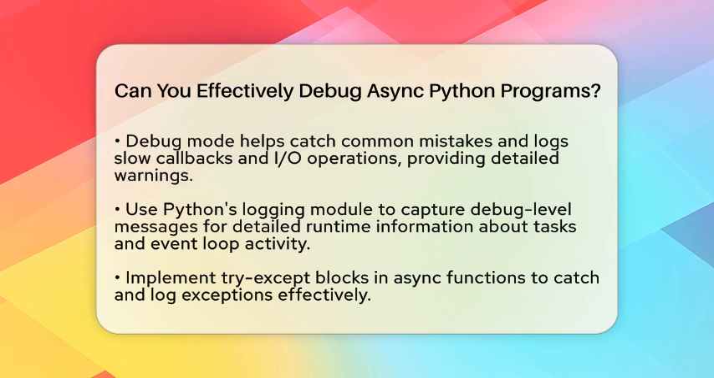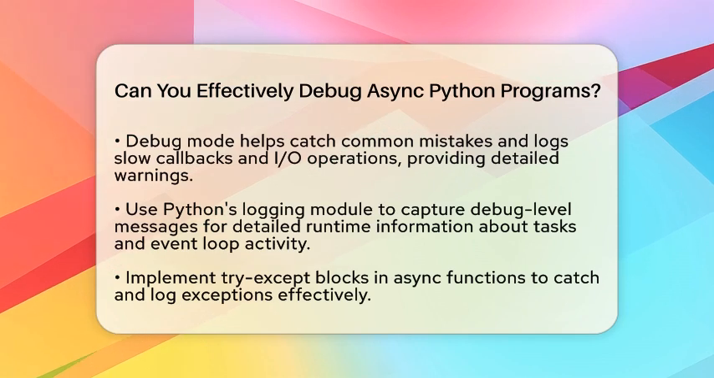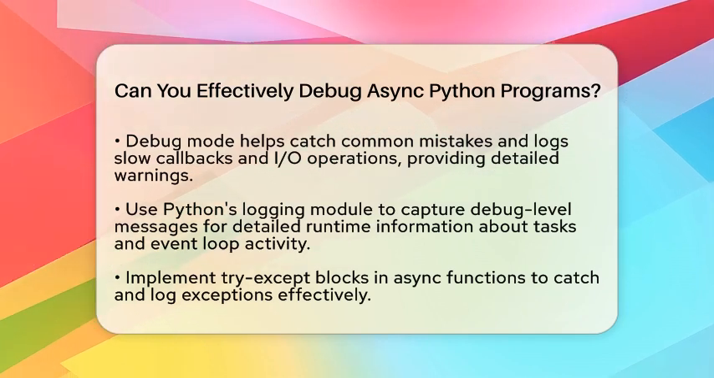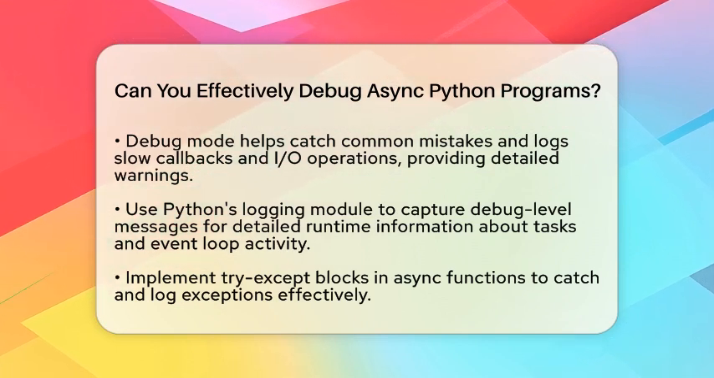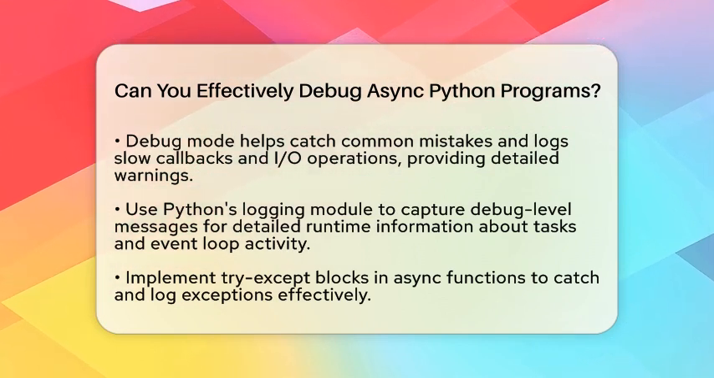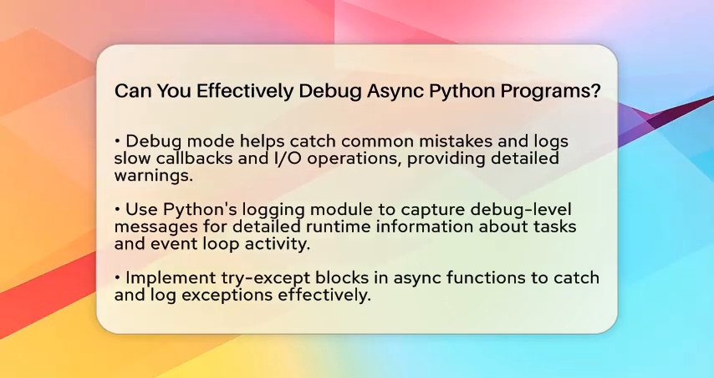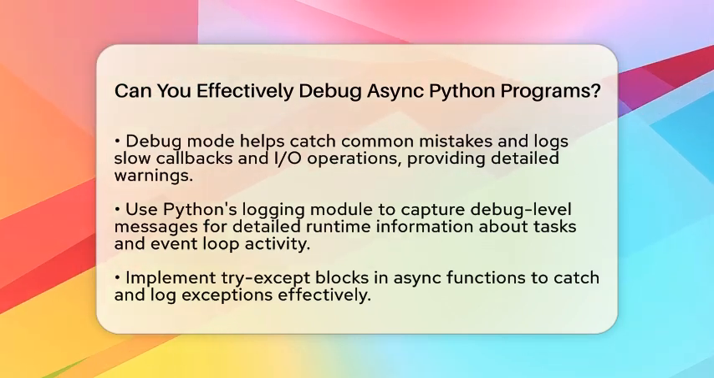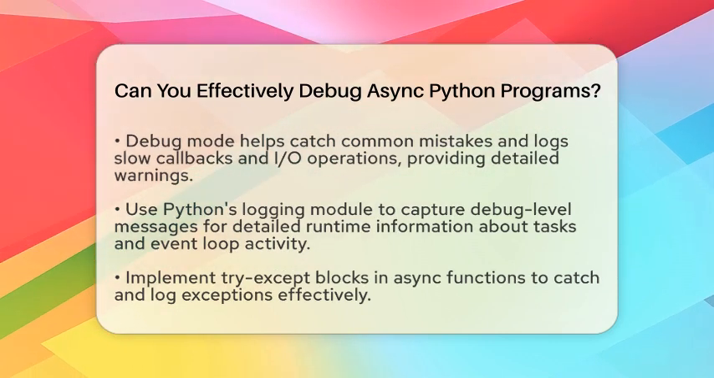Handling exceptions properly is another important aspect. Use try-except blocks inside your async functions to catch and log exceptions. When running multiple tasks at once, you can use the return exceptions equals true parameter with Asyncio gather. This way, you can collect exceptions without stopping all tasks, allowing you to inspect and log them individually.